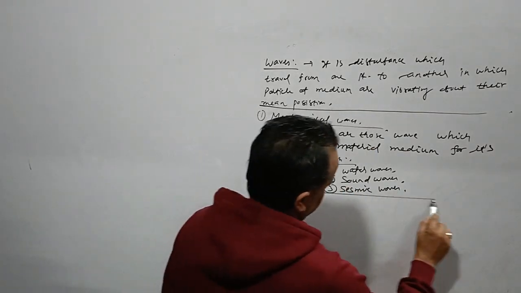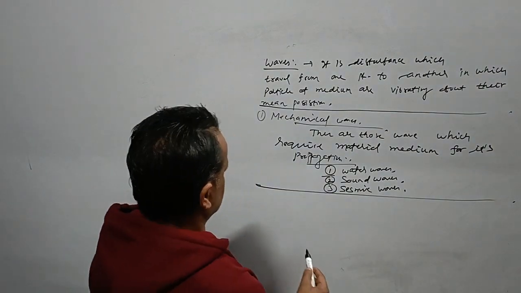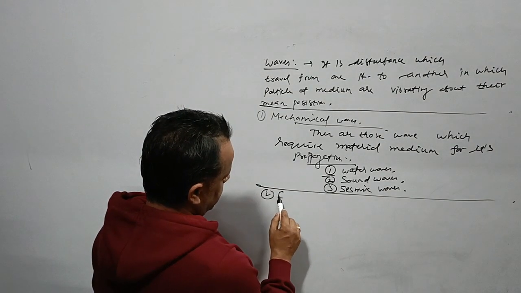Then we go for electromagnetic waves. What is that?